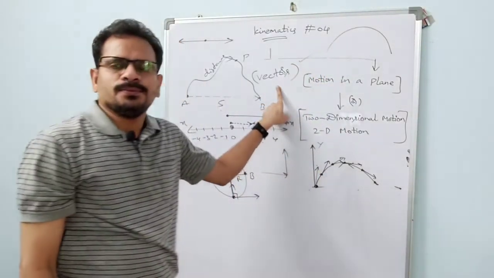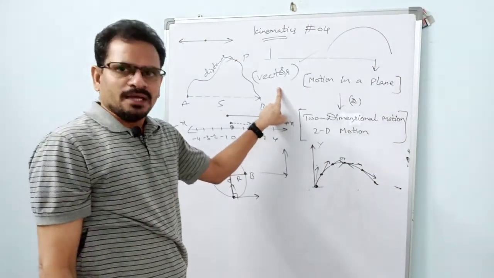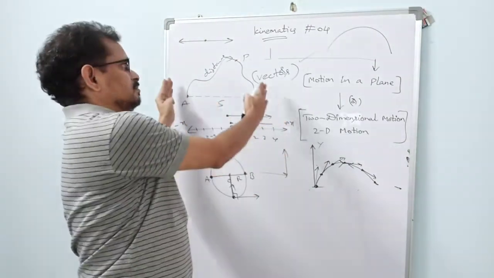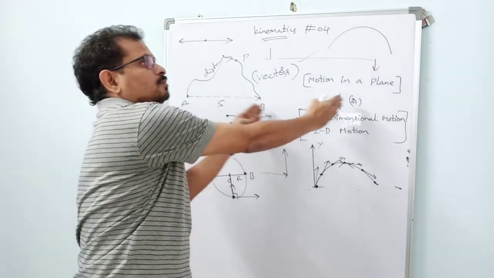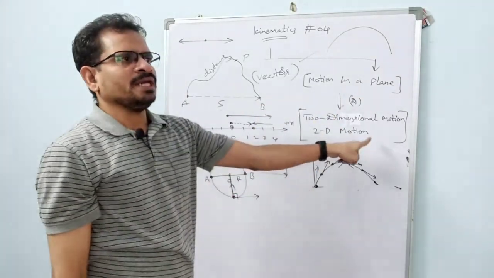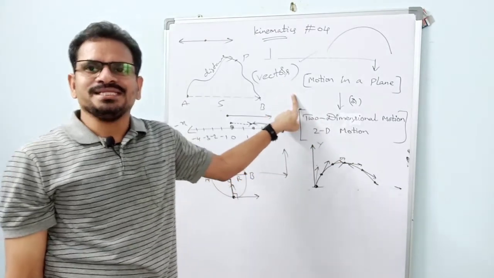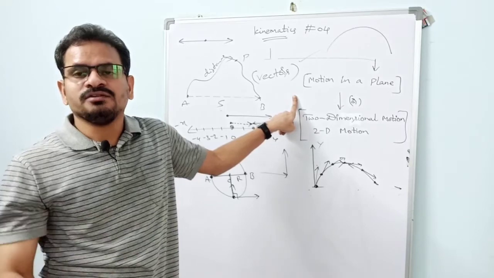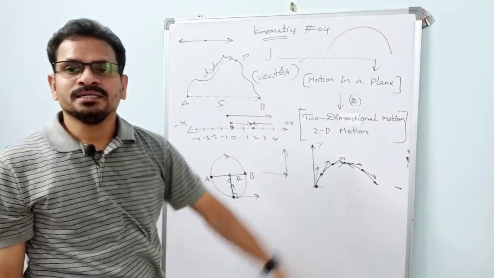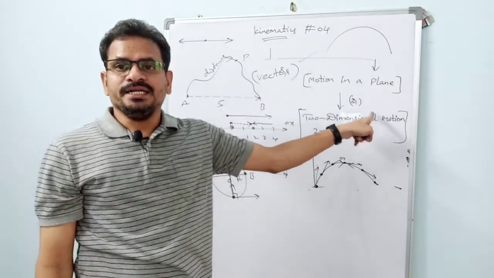So in +1 or 11th class, after the motion in a straight line chapter, before going to motion in a plane or two-dimensional motion, the chapter on vectors is included. Without knowledge of vectors, learning motion in a plane would become difficult.